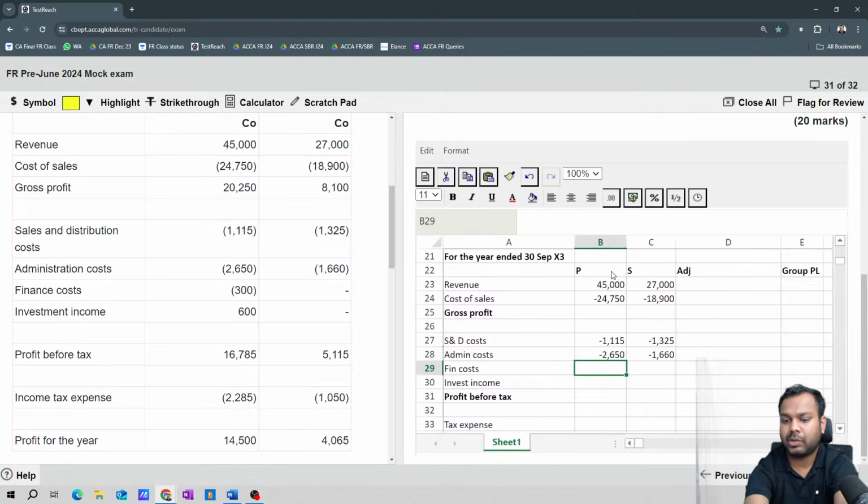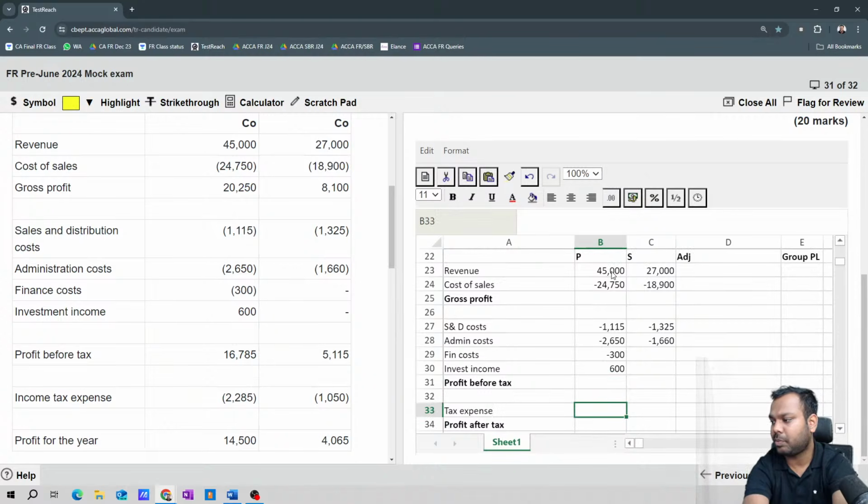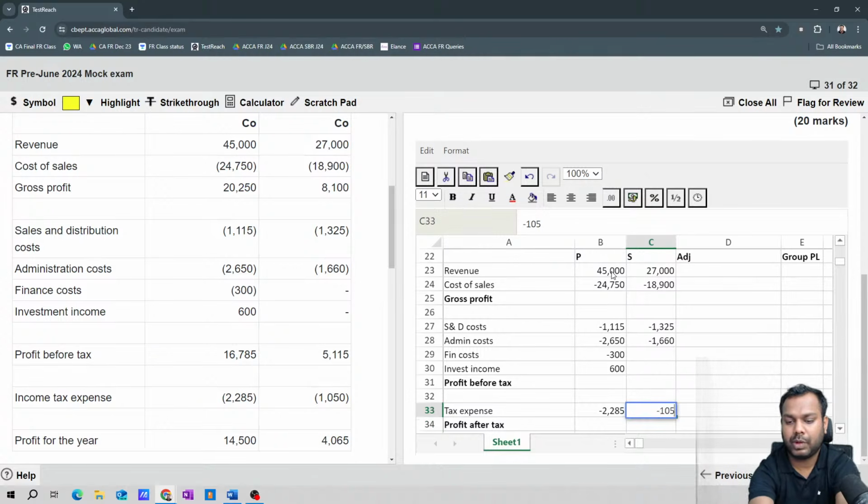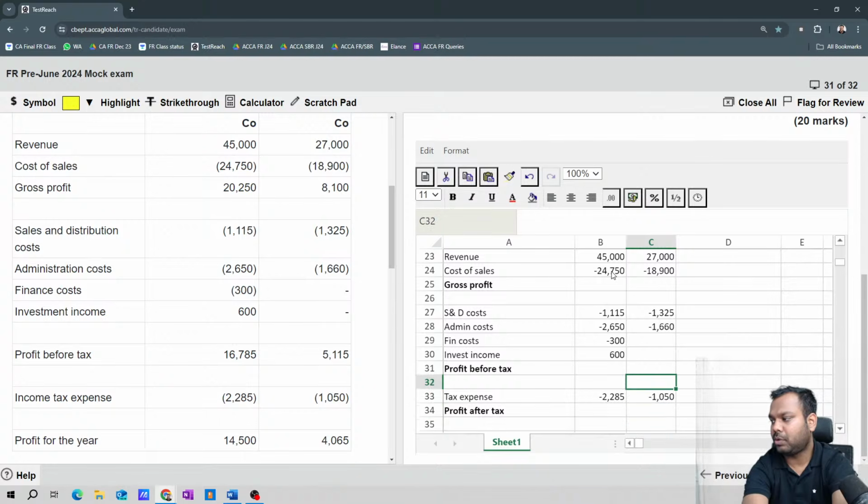Finance cost is minus 300, equals 600. Profit before tax, look at tax expenses, how much? Minus 2,285, minus 1,050, minus 1,050. Okay, now let us calculate finance cost. This is 0, this is 0.